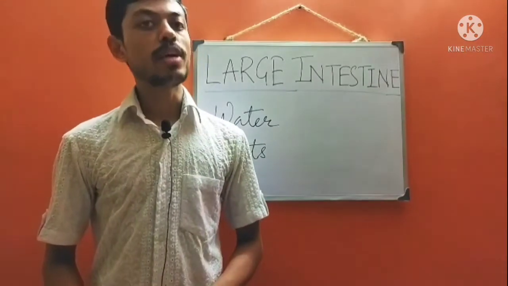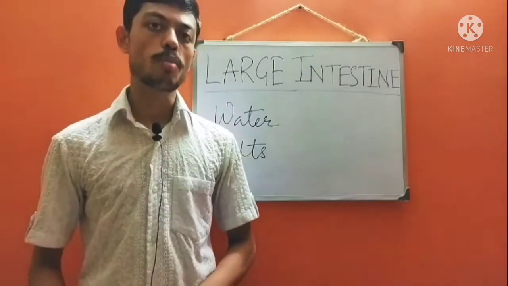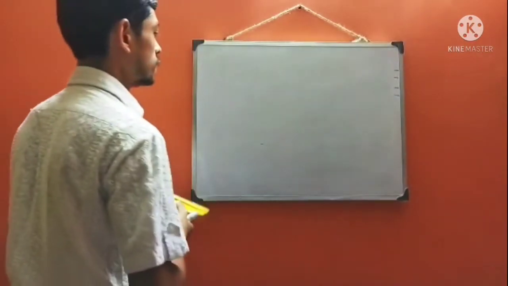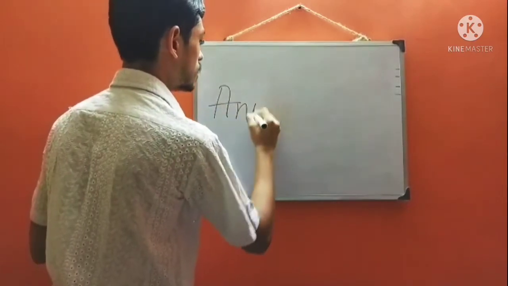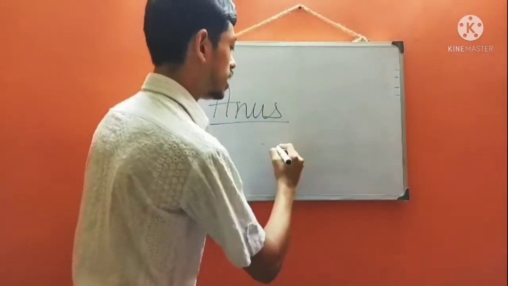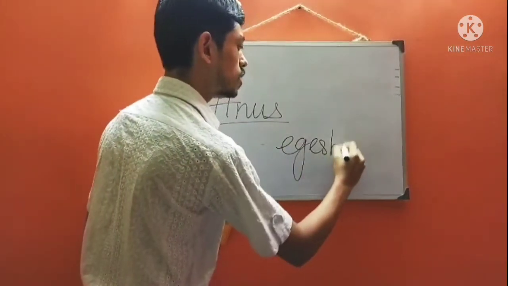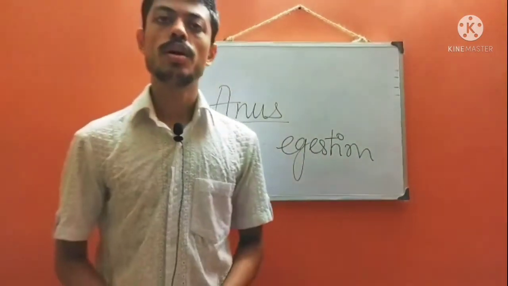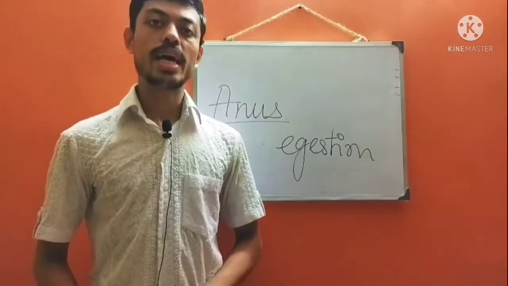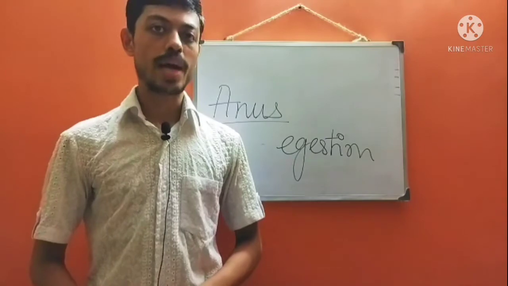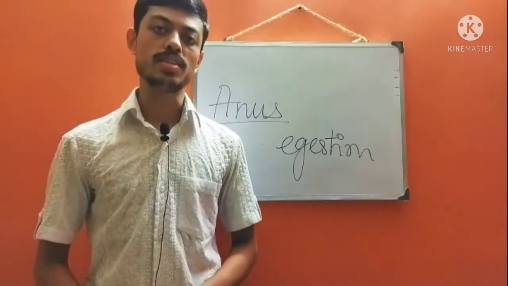The semi-solid fecal matter is removed from the anus from time to time by a process called egestion. So, here we conclude the digestive system of humans, or how the process of digestion occurs in human beings.